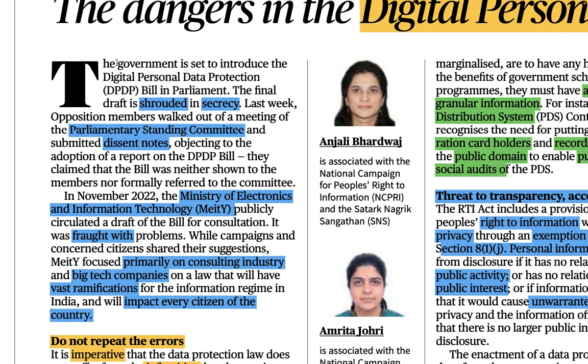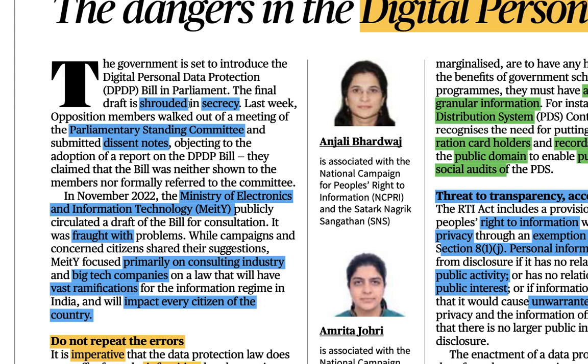So the government is set to introduce the Digital Personal Data Protection (DPDP) bill in Parliament, right? So it means the government is going to put this bill into Parliament for discussion or something like that. Okay. The final draft is shrouded in secrecy. So shrouded means something is mingled with, right? Or in Hindi we say ghira hua hai, like surrounded with, okay? So the final bill is surrounded with secrecy, means there are a lot of secrets in that, right?